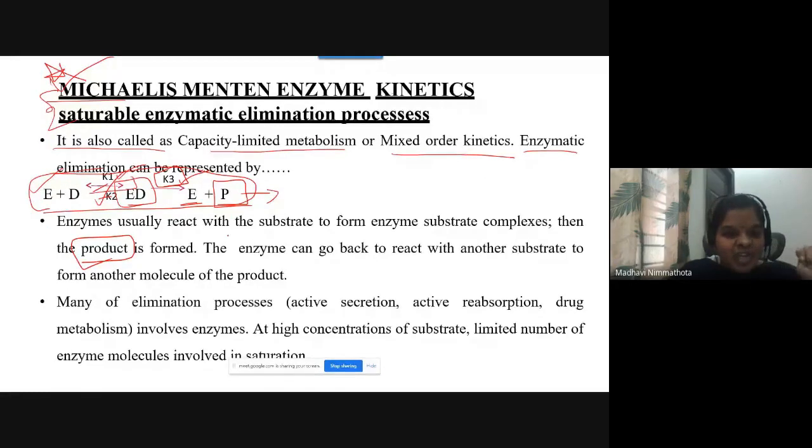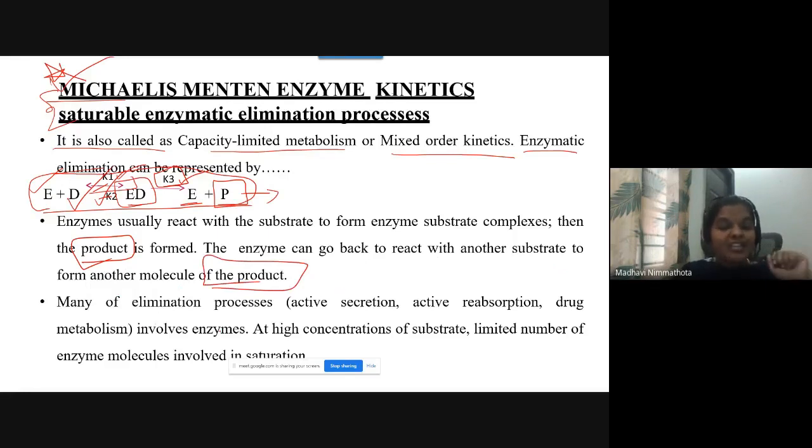Enzymes usually react with the substrate, the drug substrate, to form an enzyme-substrate complex. Enzyme-substrate is nothing but the enzyme-drug complex. Then, with the K3 constant, it yields the enzyme separately and the product separately. The enzyme can go back to react with another substrate to form another molecular product.